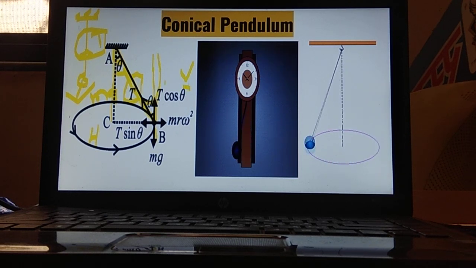Those who have seen my previous lecture, you might know I have already stated one hint for learning cos theta. The component with theta is called cos theta. You will see that this component is with theta. ये जो component है ये theta के साथ है. So therefore the name has been given T cos theta. You will see that this component is not having any theta. So the name is T sin theta.